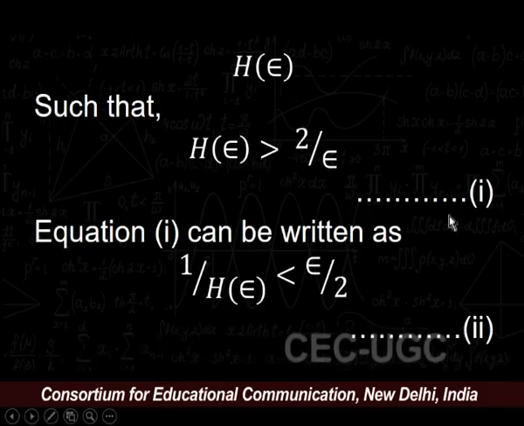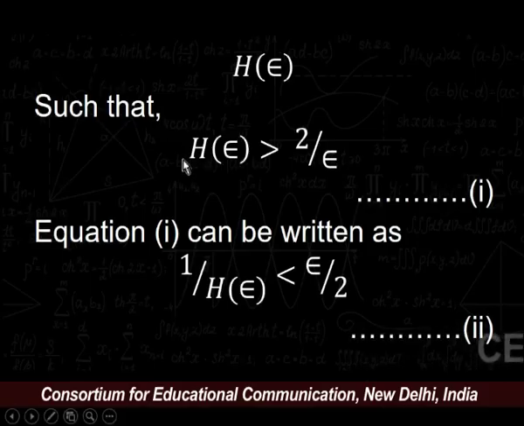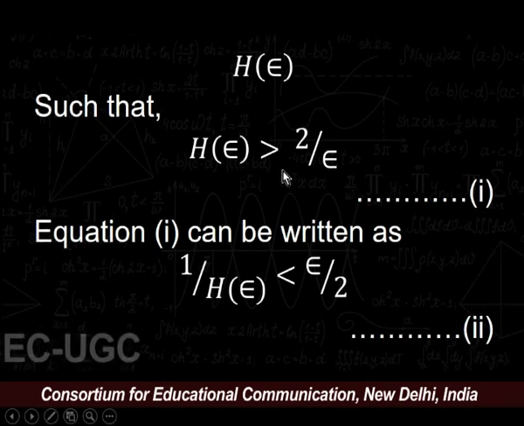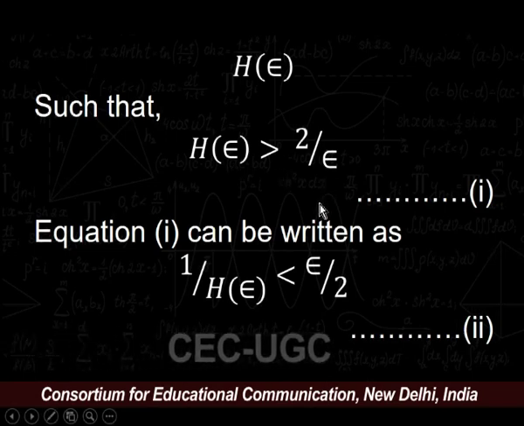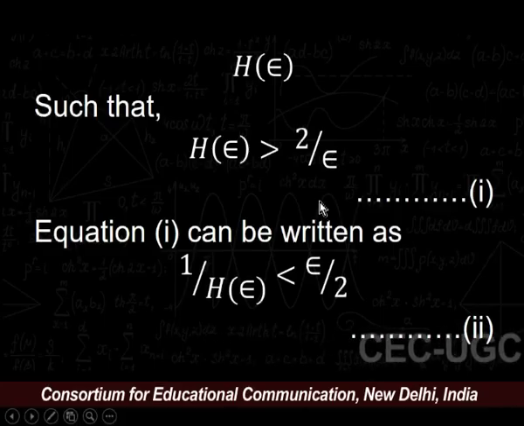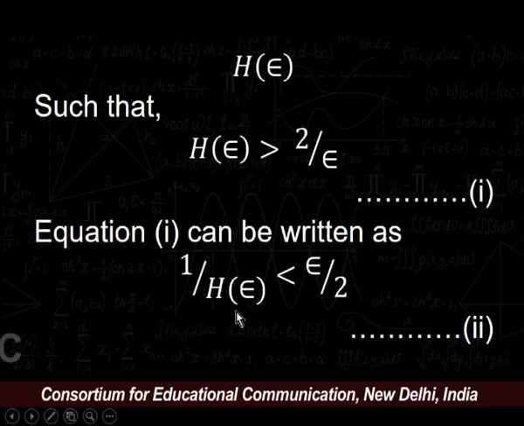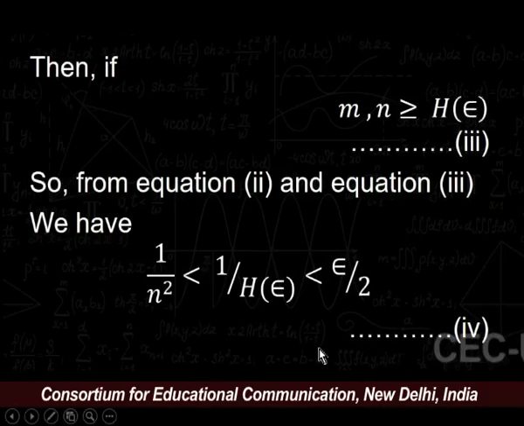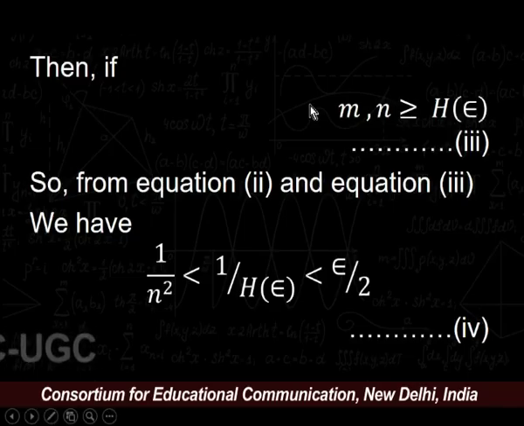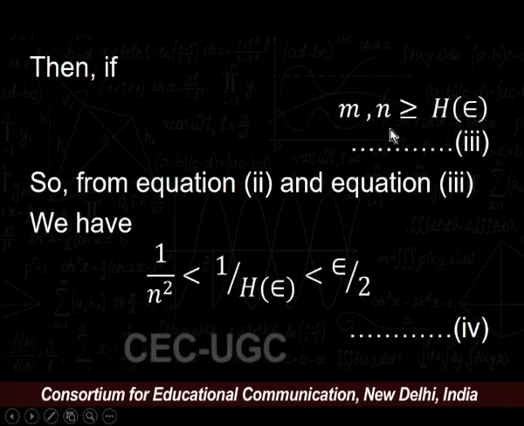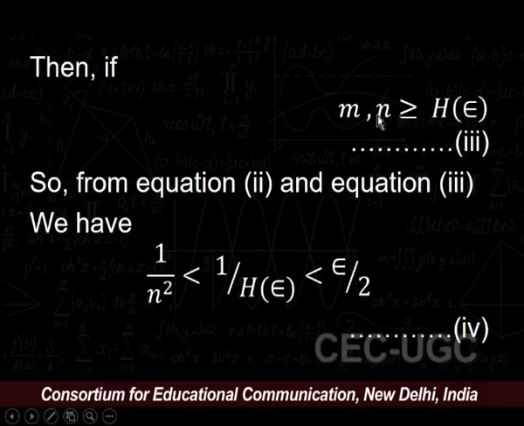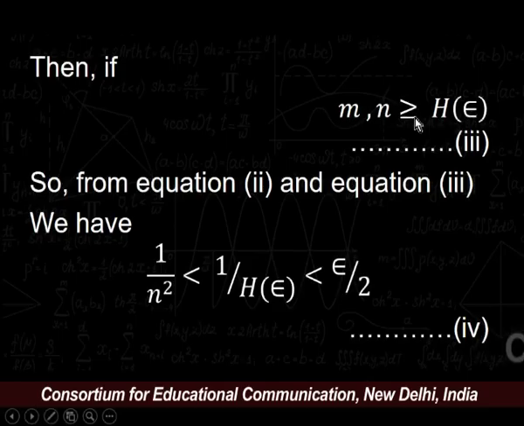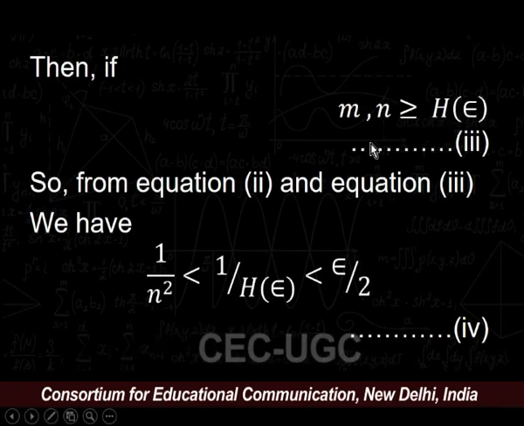So, we have our equation number 1. Equation number 1 says that h, depending upon epsilon, is greater than 2 upon epsilon. Equation number 1 can be written as 1 upon h is strictly less than epsilon upon 2. Say this is our equation number 2. Then for all natural numbers m and n greater than h, we can say that m square is strictly greater than h as well as n square is strictly greater than h. Say this is our equation number 3.